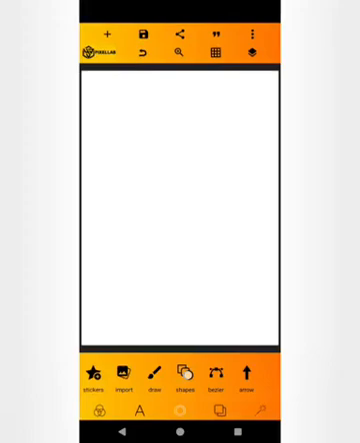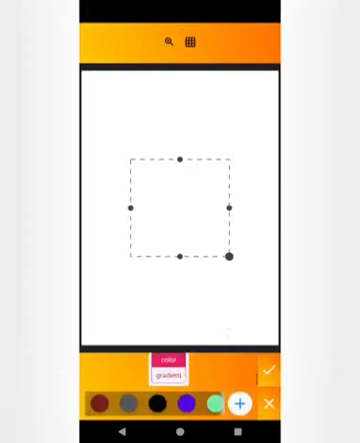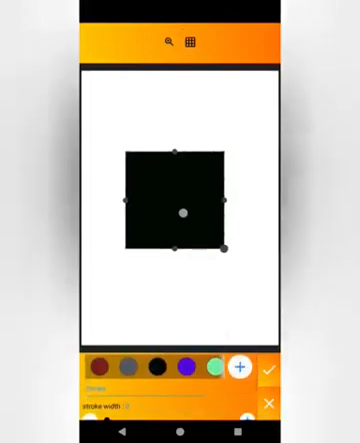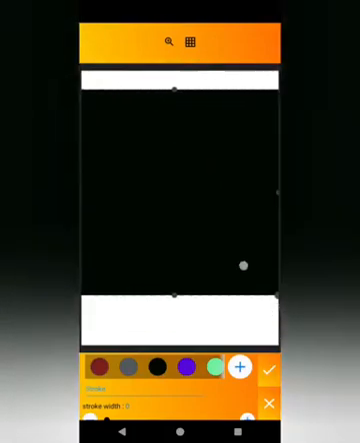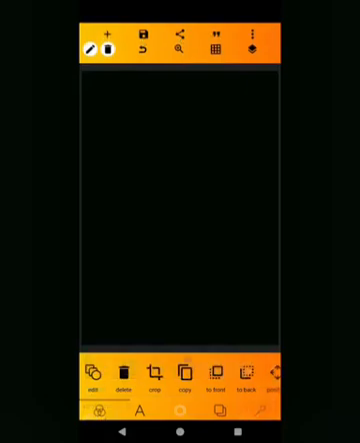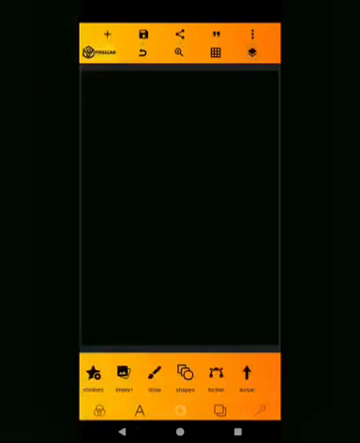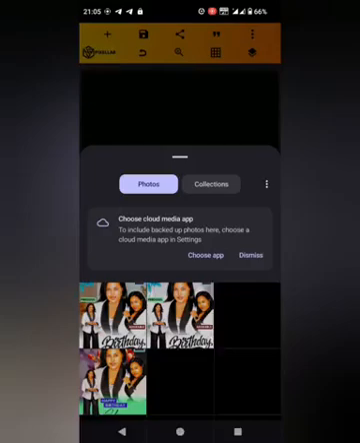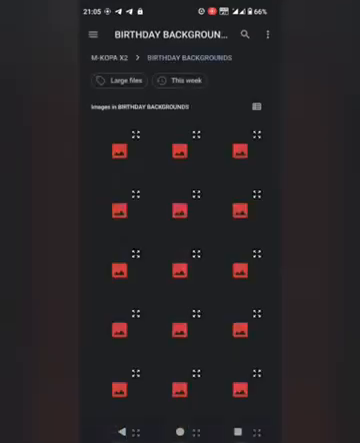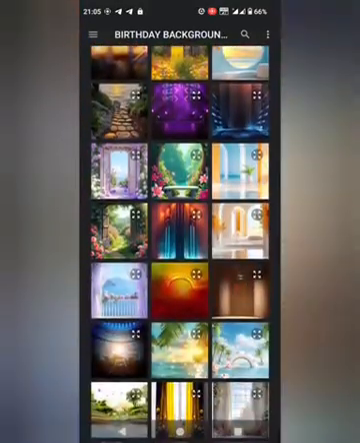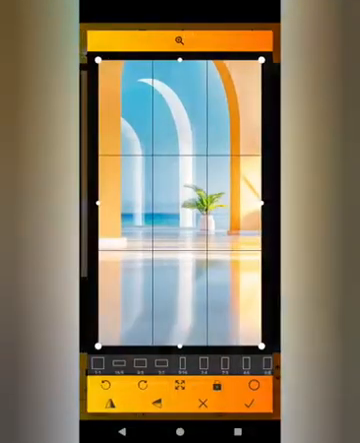Let us click on the shapes. After clicking on the shapes, press on the black. After pressing the black, you increase it, and then we click on this icon and lock. After locking, click on import, and then you locate where the background that you are going to use is. So this is the background I want to use.